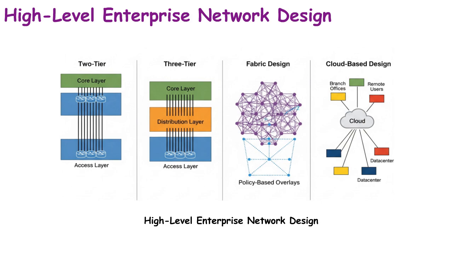Fabric design introduces automation and policy-based overlays, simplifying segmentation and enhancing security across the enterprise. Cloud-based design extends infrastructure into public or hybrid environments, maximizing agility and reducing hardware dependency. These models allow engineers to choose the right architecture based on size, budget, and business needs. They are widely applied in campuses, data centers, and hybrid infrastructures. Ultimately, selecting between two-tier, three-tier, fabric, or cloud ensures optimized efficiency and operational alignment with organizational goals.